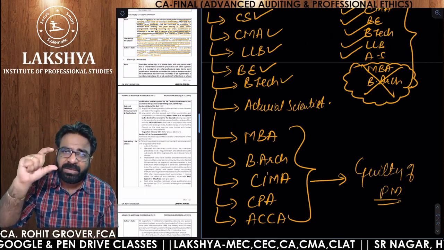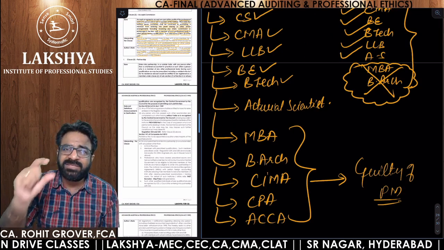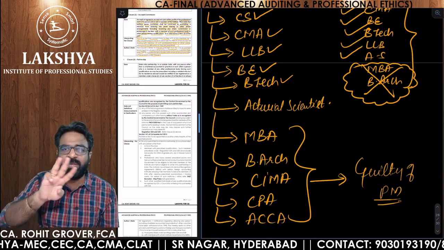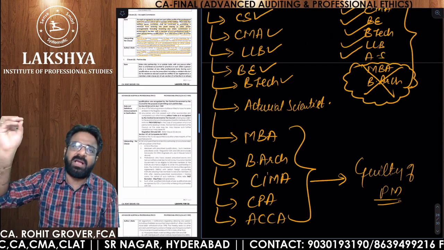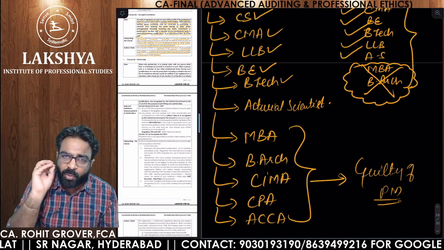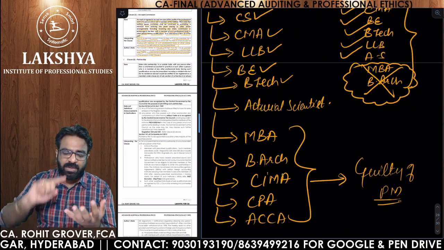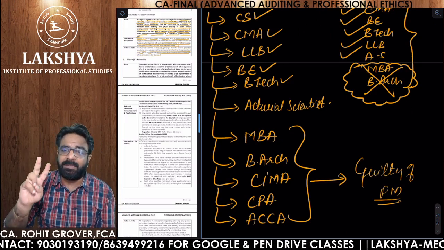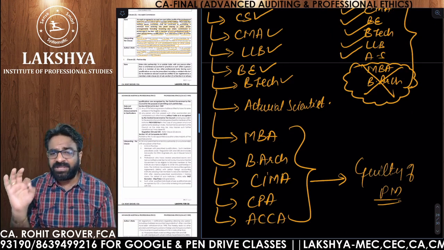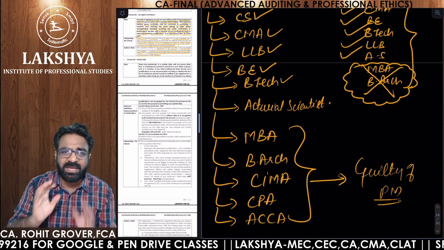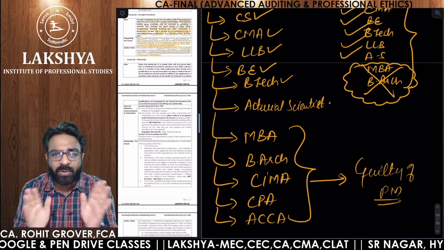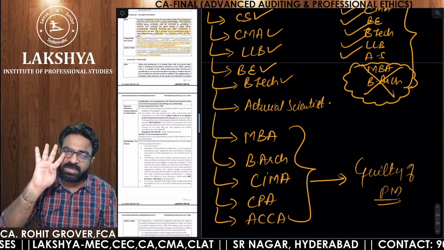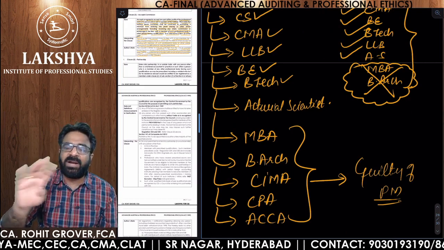But when it comes particularly to the partnership, you are supposed to enter a partnership not with MBA, not with Bachelor of Architecture, not with the professionals from the other accounting bodies outside India. You can only enter into a partnership either with a CS or a CMA or a CA or a BE or a BTech or actuarial scientist or LLB. That's it. MBA, Bachelor of Architecture, CIMA, CPA, ACCA outside India are not allowed. And if you are entering into partnership with them, then you are guilty of professional misconduct under clause number 4, Part 1, Schedule 1.